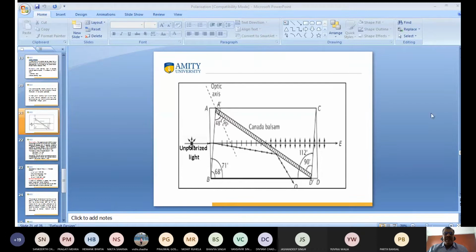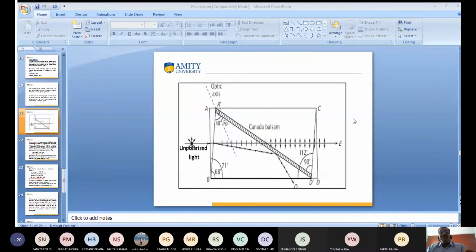So what is this? When light meets this surface, what is going to happen? The extraordinary ray passes from here, and the ordinary ray, this is the rarer medium and this is the denser medium. I will discuss the medium later on. The ordinary ray follows the rule of total internal reflection: total internal reflection means the angle is equal to or greater than the critical angle. So when it meets this surface at this angle, it will be totally reflected. So the ordinary light is totally reflected back in the same medium, and the extraordinary light passes from the Nicol prism. So we get a single polarized light from the Nicol prism.